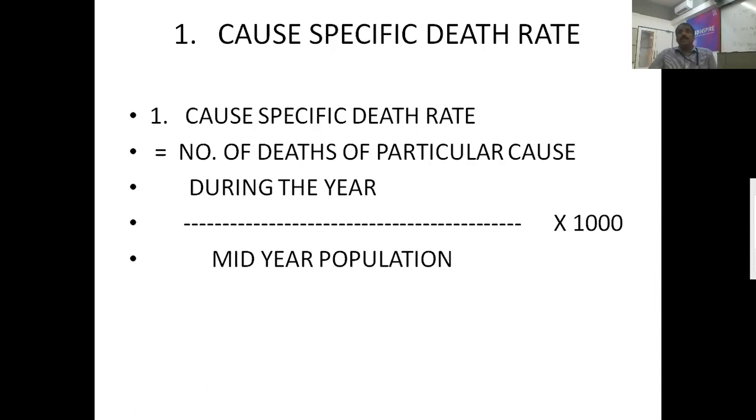Here, for the maternal mortality rate and infant mortality rate, the denominator is the total number of live births. But for the specific death rate, the denominator is the mid-year population.